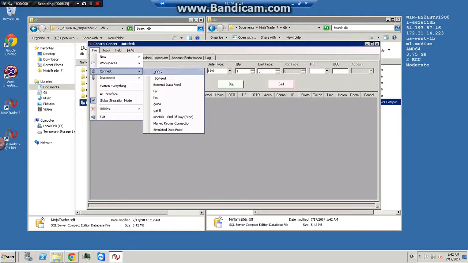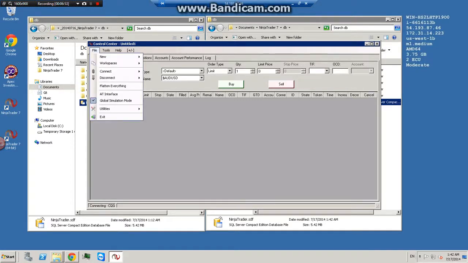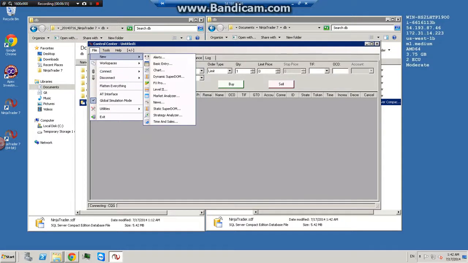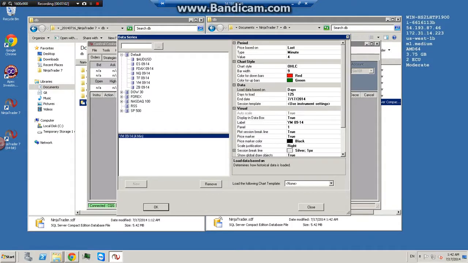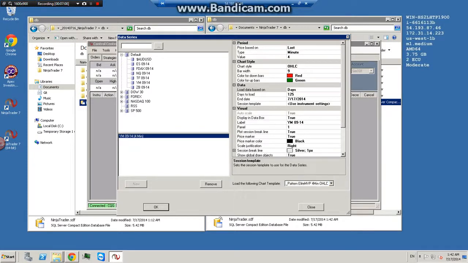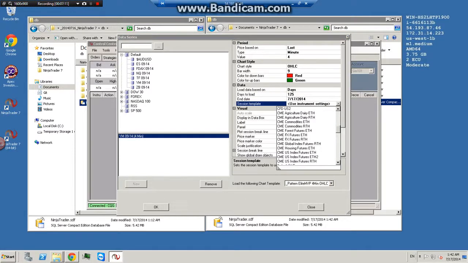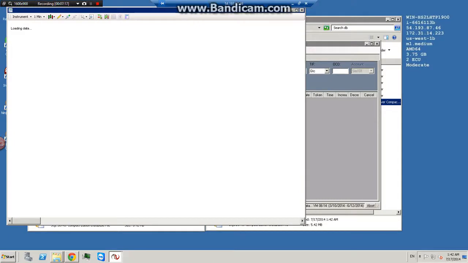I can connect to my old data connections. They're in here because we copied the config file. So by copying the config file, we saved ourselves a lot of work manually entering in the connection information. Open a new chart. And that will go nicely.